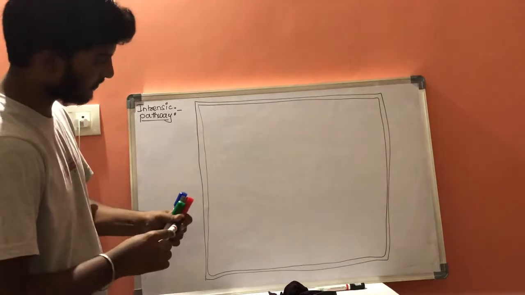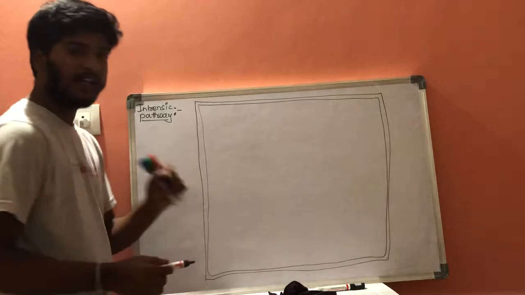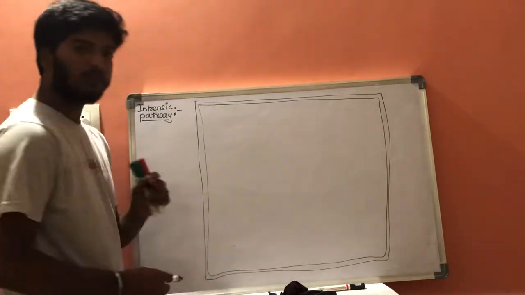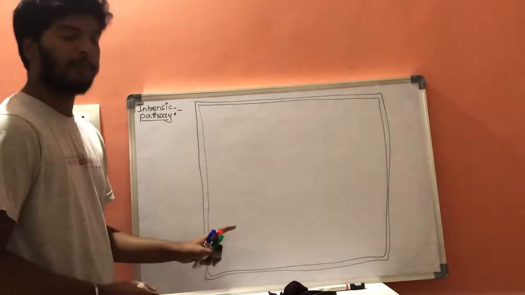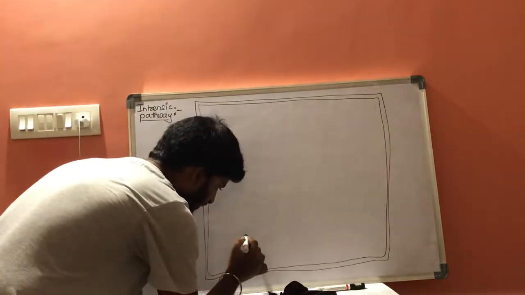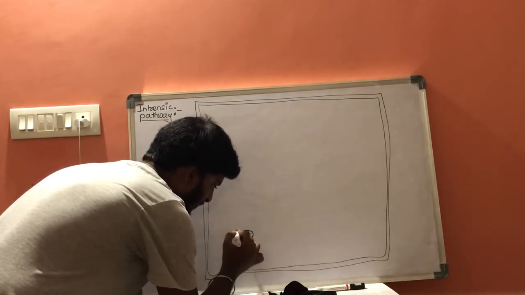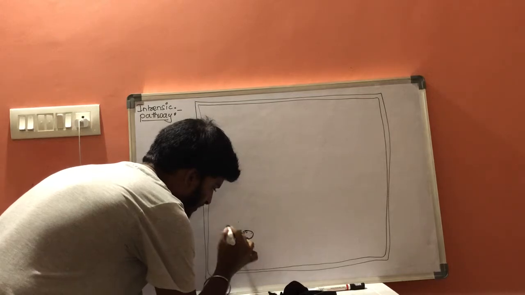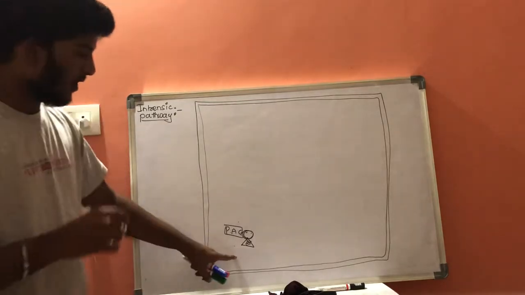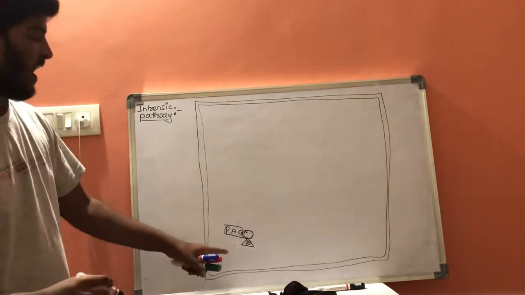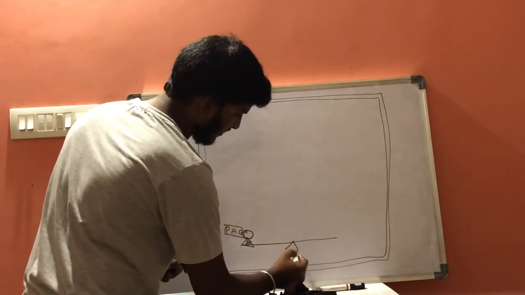This is one cell, in which it consists of two types of genes. One is a special type of gene which is called pro-apoptotic genes. Let us consider these are the special genes, pro-apoptotic genes. Now, these pro-apoptotic genes should be balanced by another special type of genes. There should be a balance between these two genes.